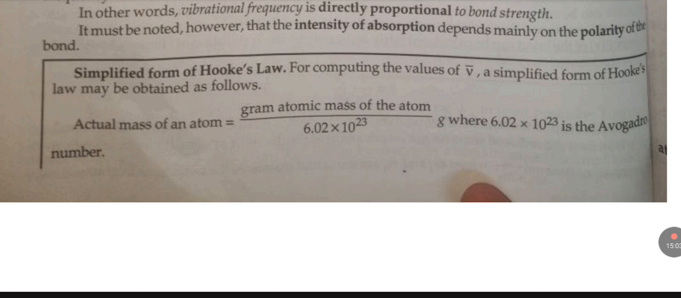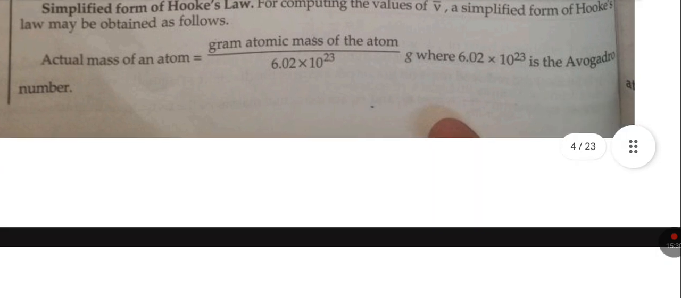Simplified form of Hooke's law. For computing the value of v̄, a simplified form of Hooke's law may be obtained as below. The actual mass of an atom is given by the gram atomic mass of the atom divided by 6.02 × 10^23 grams, where 6.02 × 10^23 is the Avogadro number.